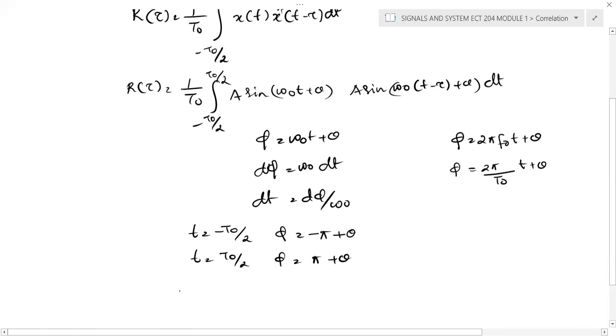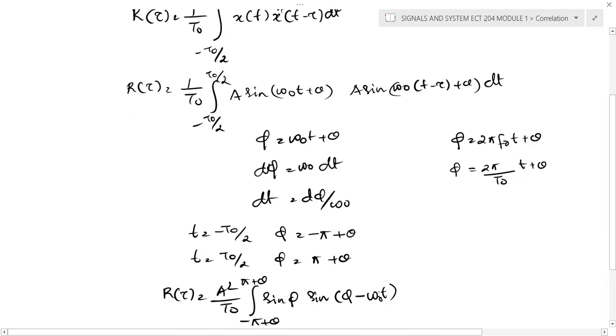And now we can find r of tau. Now r of tau becomes A square by t0, integration is from, now the variable is minus pi plus theta to pi plus theta, sine phi, sine phi minus omega 0 tau, and variable is d phi by omega 0.